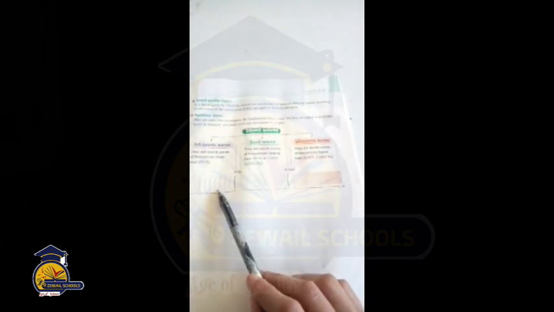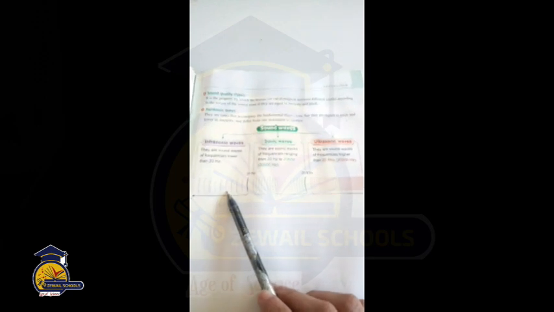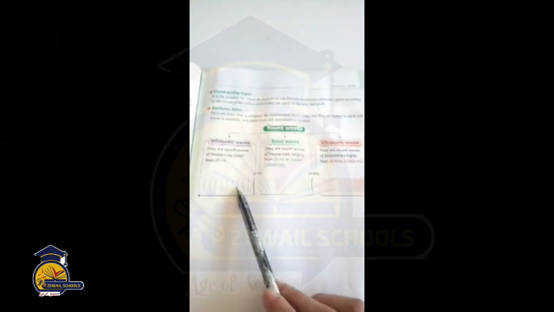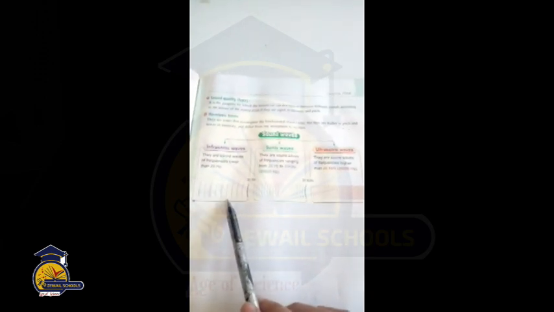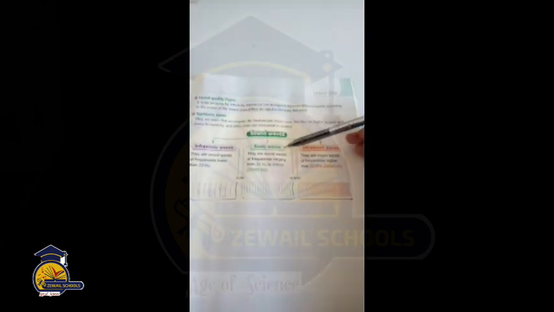And here are the three types of sound waves. Infrasonic waves, which humans can't hear because they are lower than 20 hertz. There is a storm sound. And here are the sonic waves.